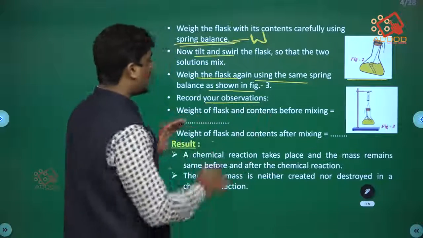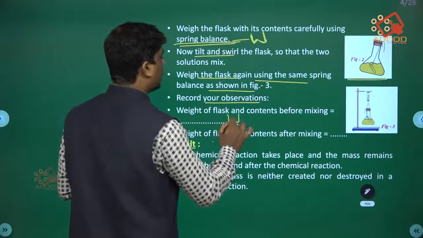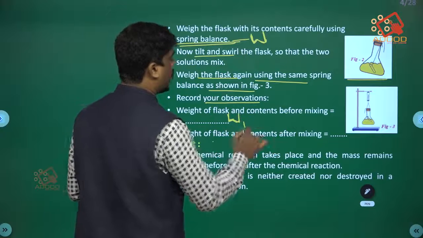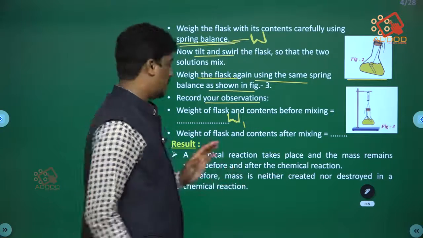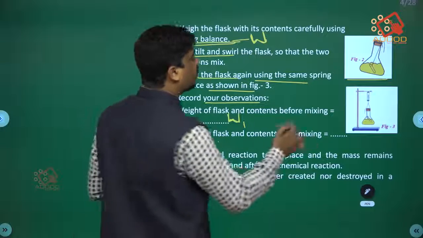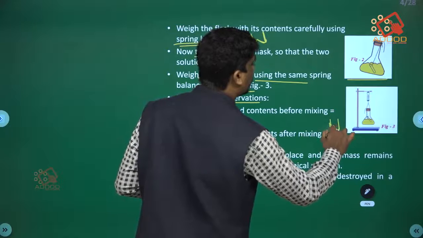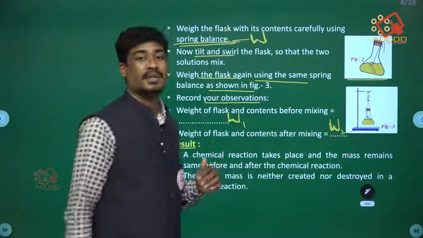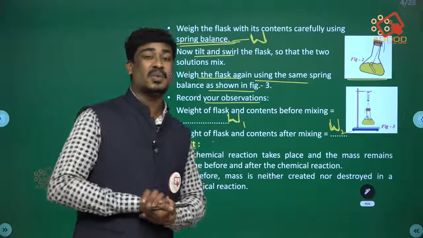Record your observation. Weigh the flask and contents before mixing. Let it be W1, the weight of the conical flask before reaction. Weigh the flask and contents after mixing. Let it be W2. So W1, W2. What do you observe?